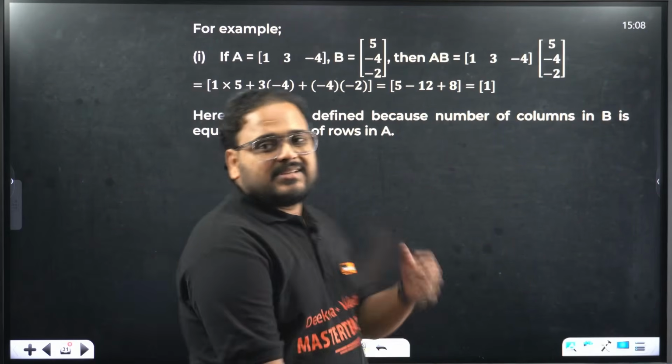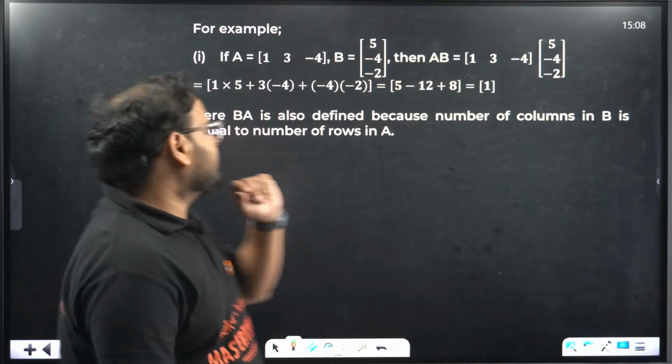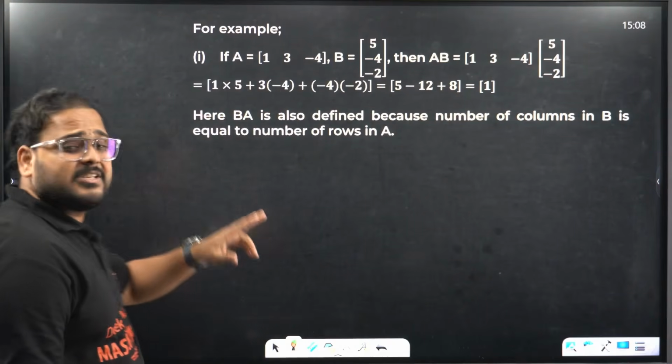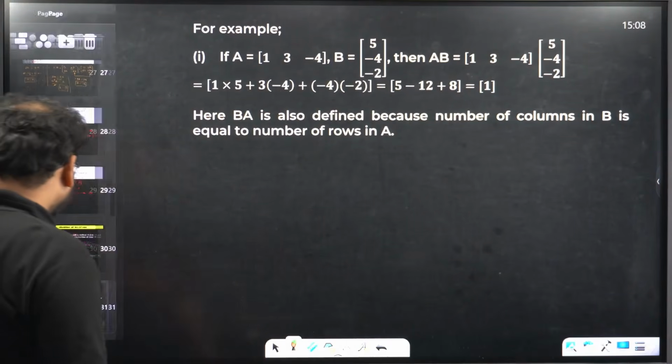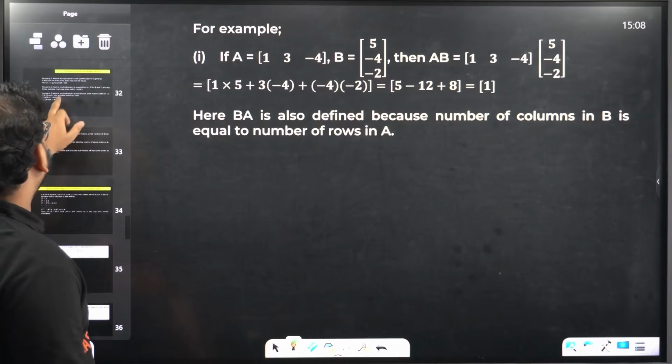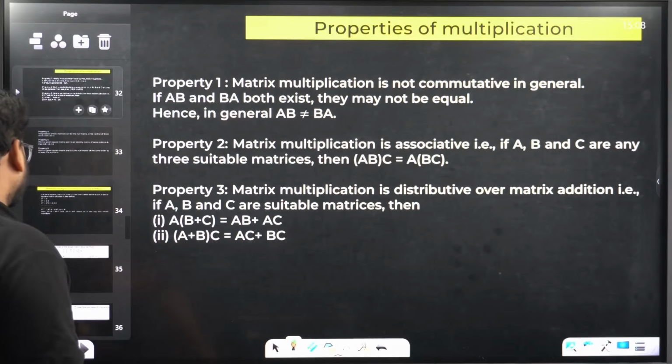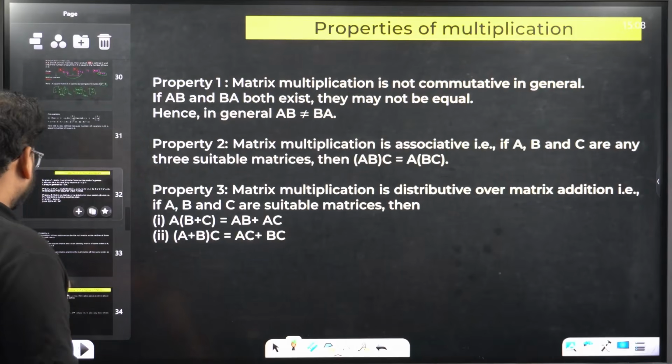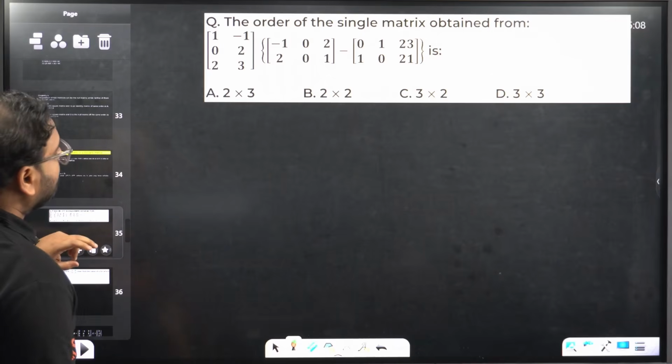Here are some more examples, have a look. After this we'll solve that question that we had. Okay, let's do the properties first, then we'll solve. Here are the properties, right? Let's do this part first, then we'll solve that.